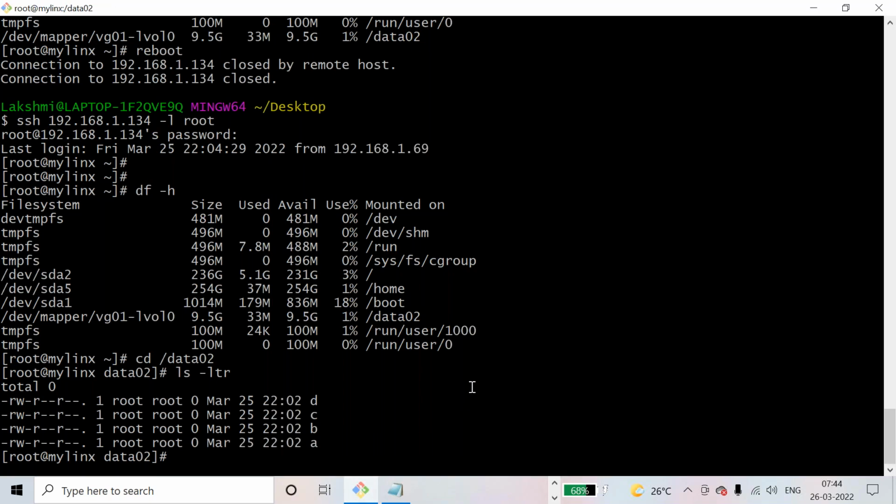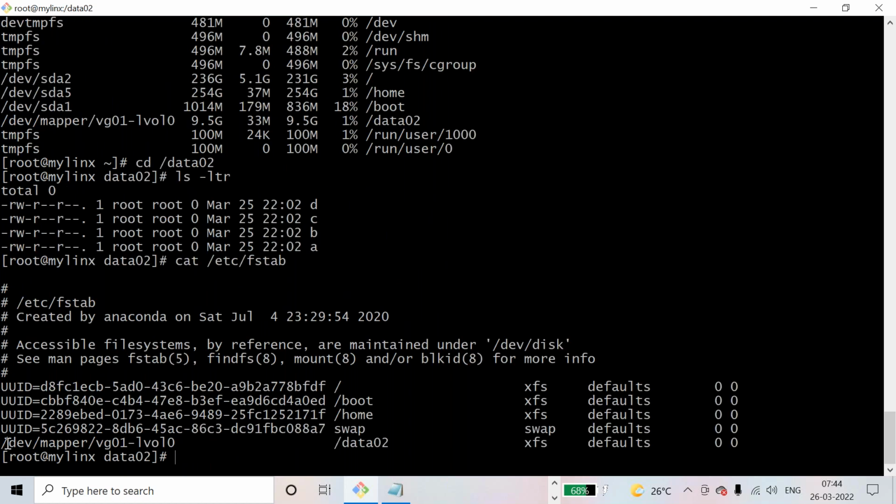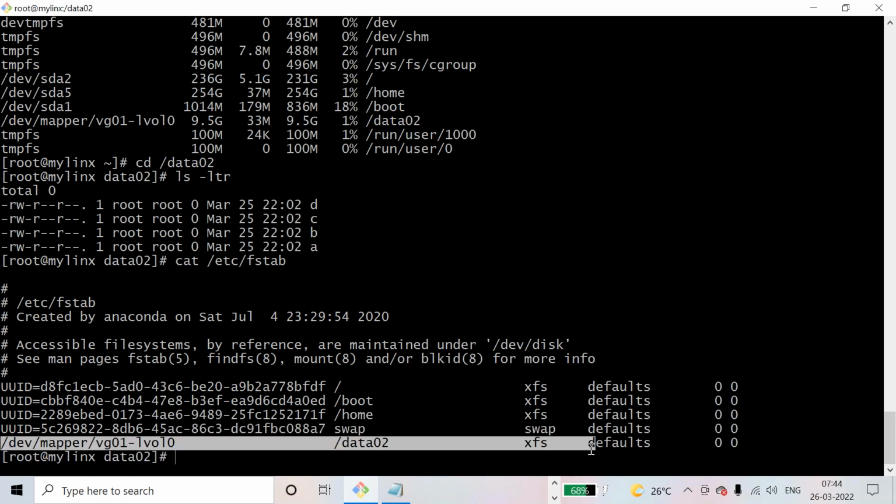How is it happening? Via this file entry. cat /etc/fstab. Because this entry is in fstab, you kept this entry in fstab. Because of that reason, even across the reboot, your file system is getting mounted.